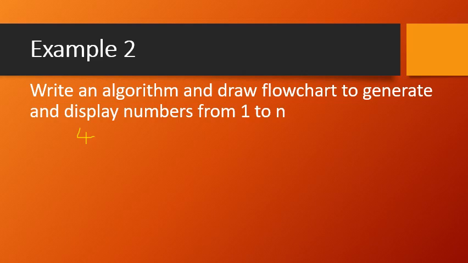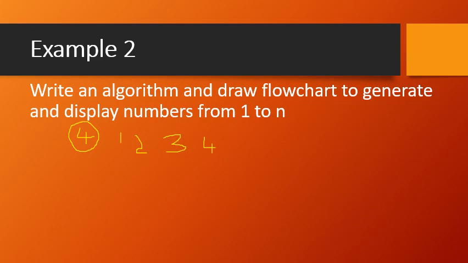That n value here is 4. So in this case it should display 1, then 2, then 3, then 4. From 1 to 4 it should display when the user provides n value as 4.